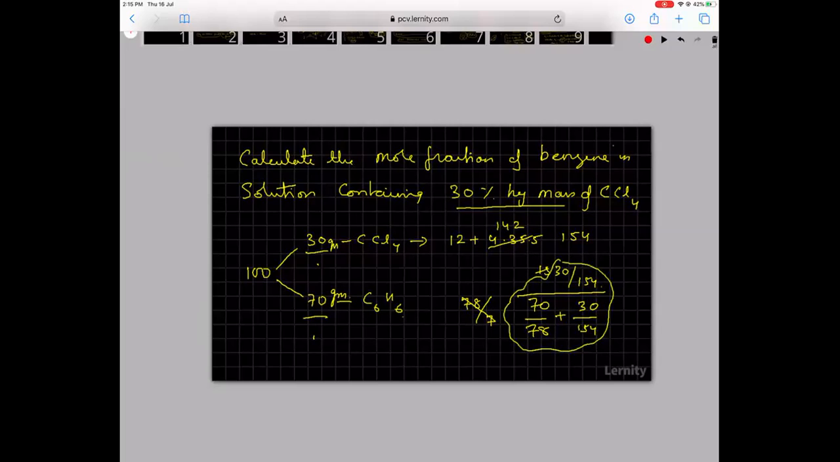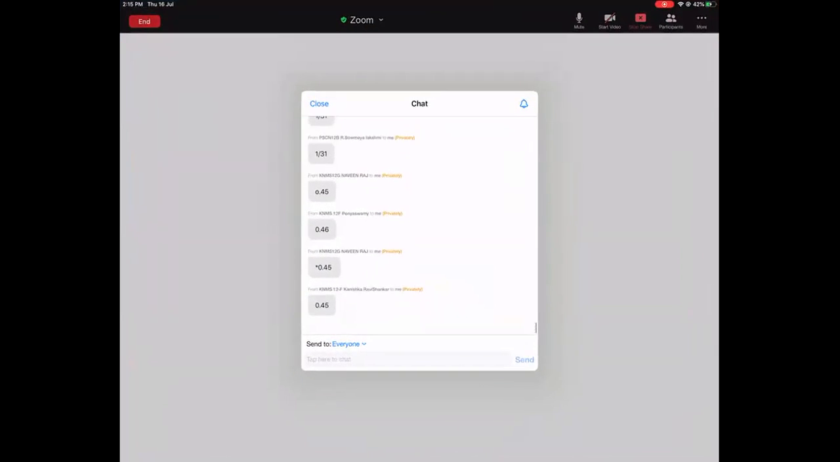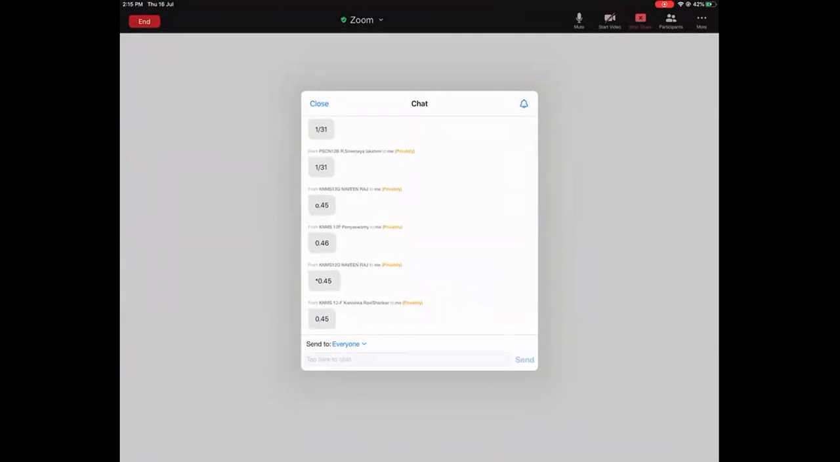This ratio will not give you 48%, it will give you much less than that. 30 by 154 is approximately 1 by 5, that is 20%. So 0.2 in the numerator divided by 0.9 plus 0.2, that is 0.2 by 1.1. So 0.2 by 1.1 will give me the correct answer. How are you guys finding this 0.45? Oh, I think you did 30 by 70.